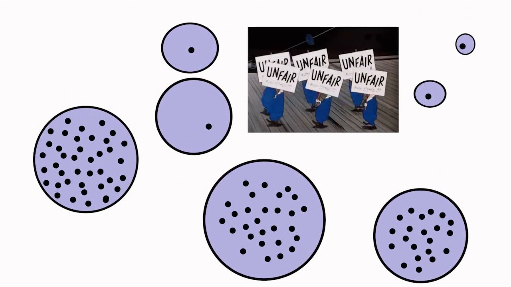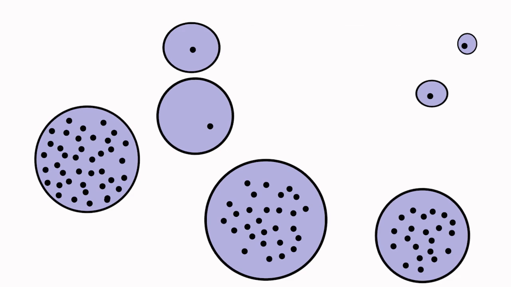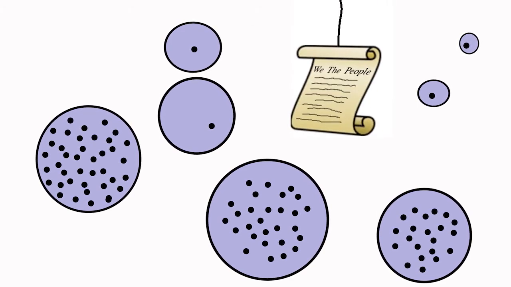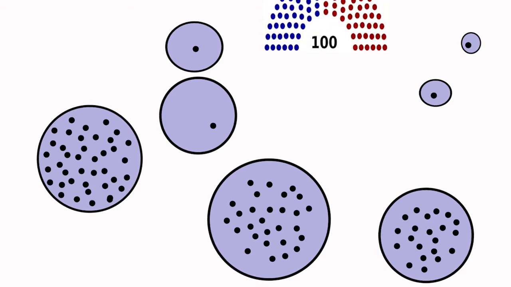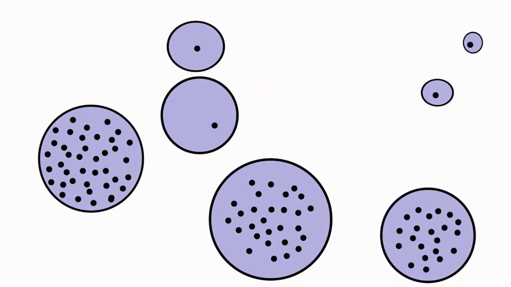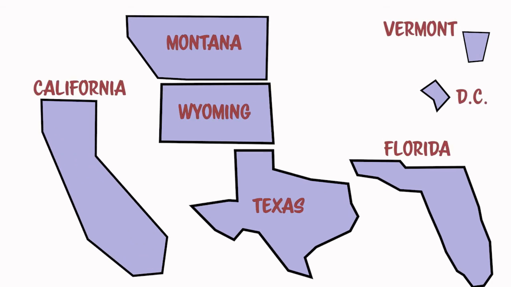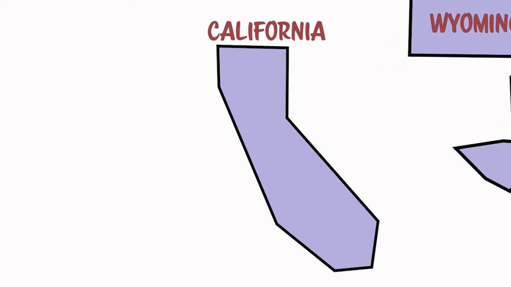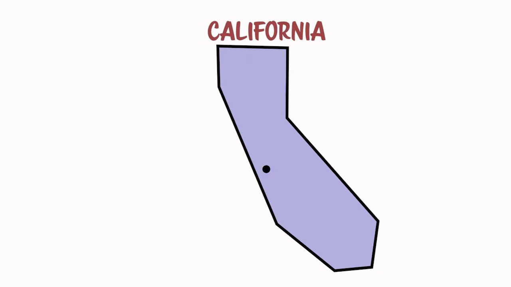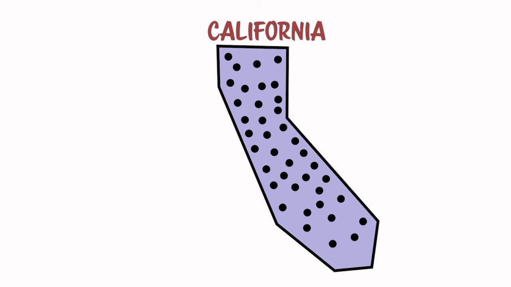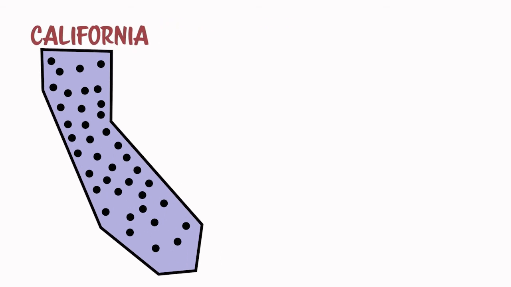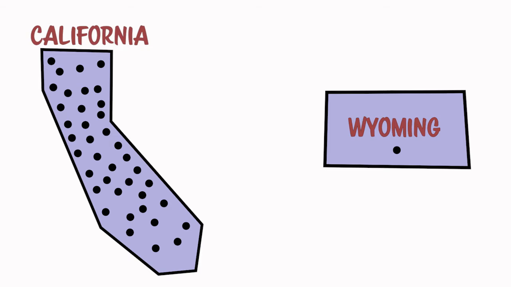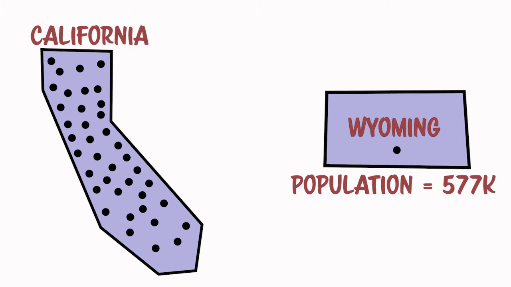This may sound unfair, but this example is shockingly similar to a system that is ingrained into our country's constitution, the U.S. Senate. These groups represent actual American states, and each dot represents 1 million people. California, with over 39 million people, has 39 dots. And while in our original simulation, Wyoming had 1 dot, that's not actually quite right. Wyoming only has roughly 570,000 residents, so it really only needs about half of a dot.